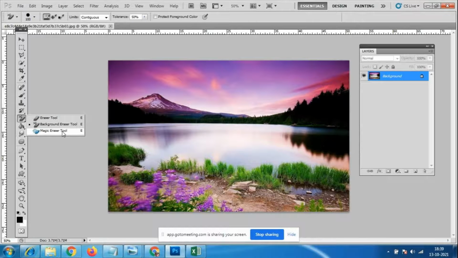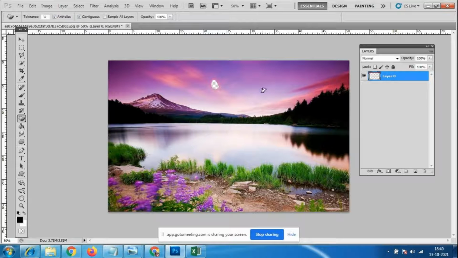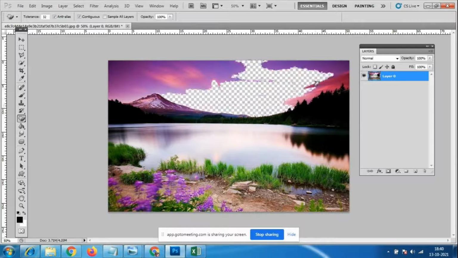Okay, is that clear, everybody? This is very important. Anybody who has a doubt, please let me know now itself. I have done the eraser tool, background eraser tool, and magic eraser tool. The magic eraser tool works very well with a single color. If I use it for this color, look here, it does not erase properly. So at that time, which tool do you have to use?